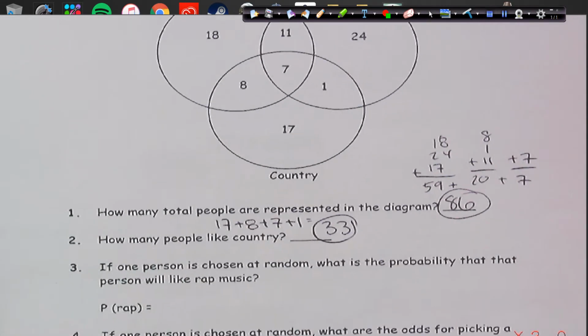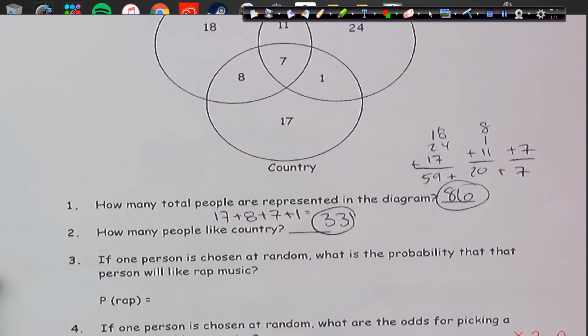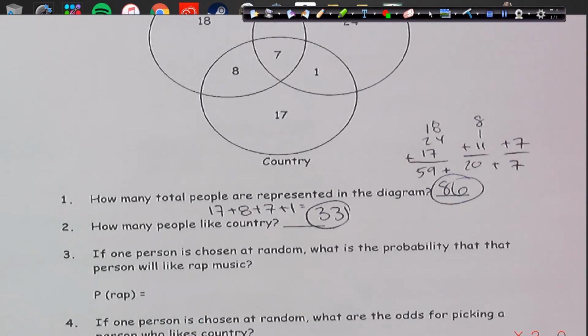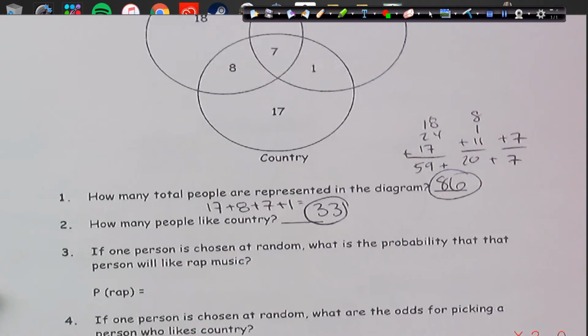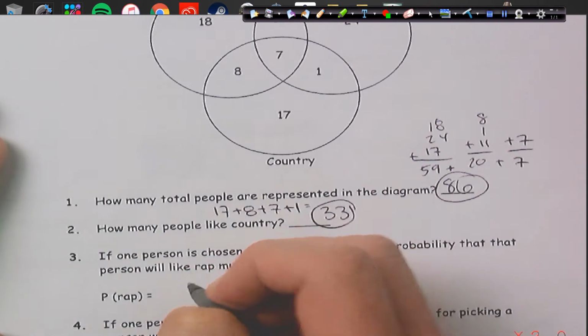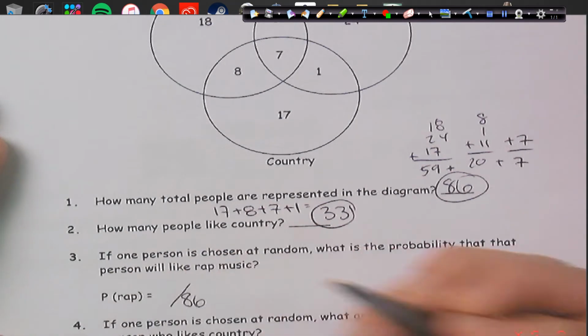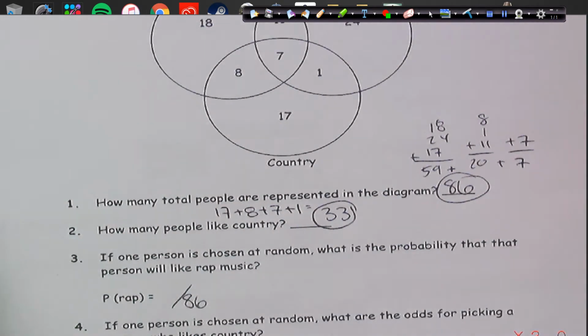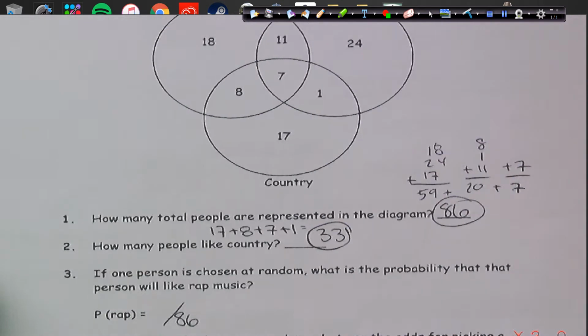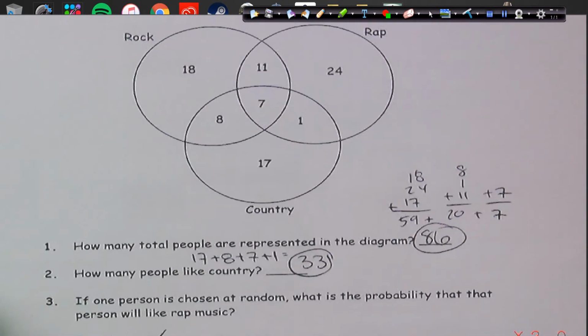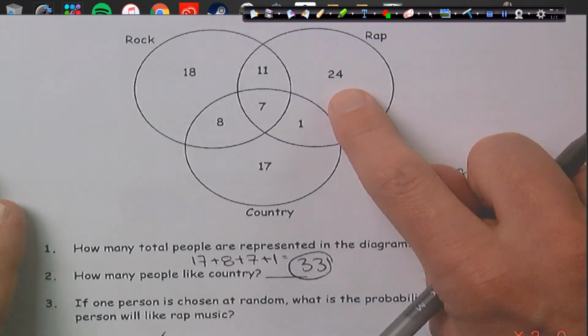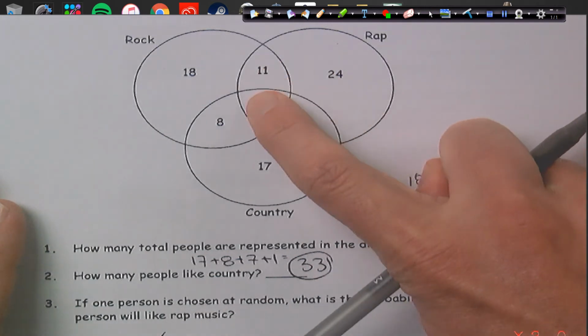All right, now we're getting into some probabilities. If one person is chosen at random, what is the probability that that person will like rap music? Well, we have to take our whole sample. So that's our total possibilities, 86. How many of them like rap? Well, we just have to add up all the rap. 24 plus 11 plus 7 plus 1.